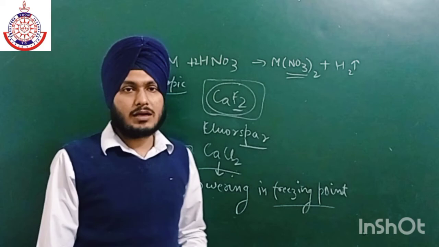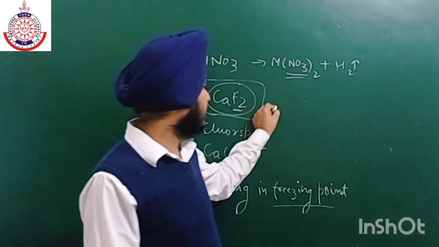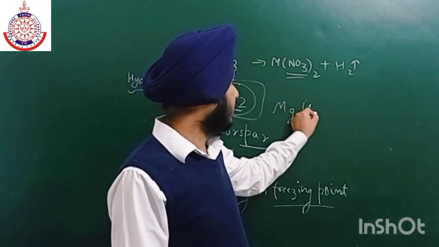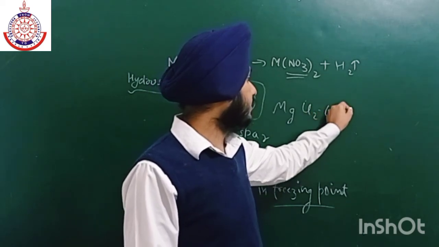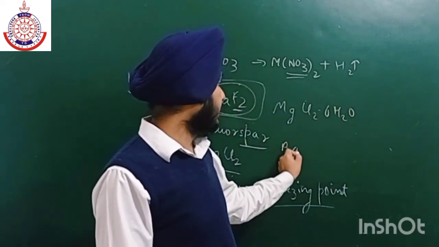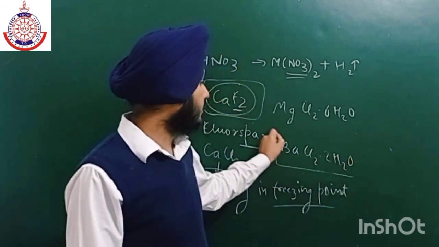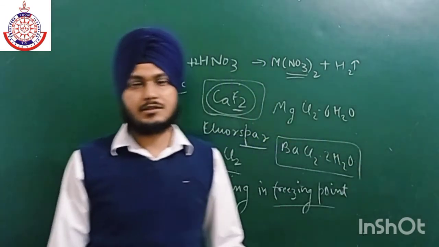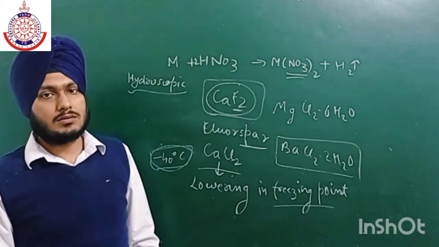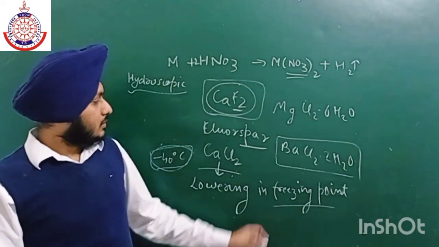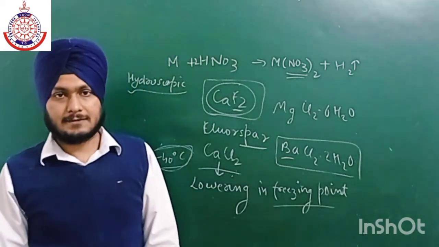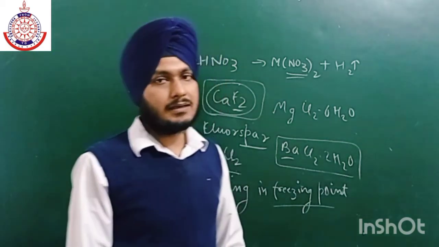If we talk about MgCl2, it exists as hexahydrate, but barium exists as only dihydrate, because the tendency to form hydrate decreases on going down the group, because the size of the metal atom increases. So you have to keep this in mind.